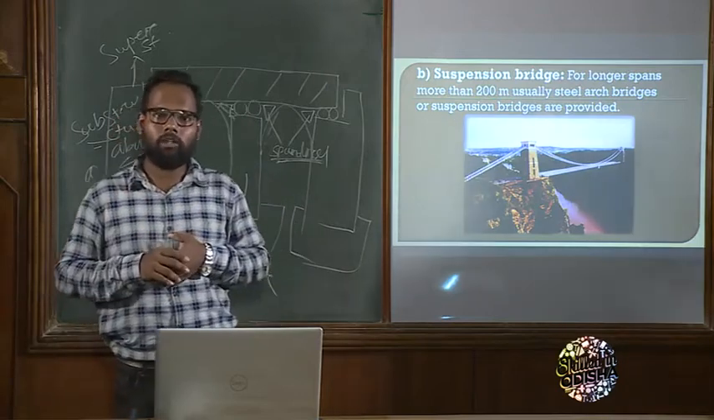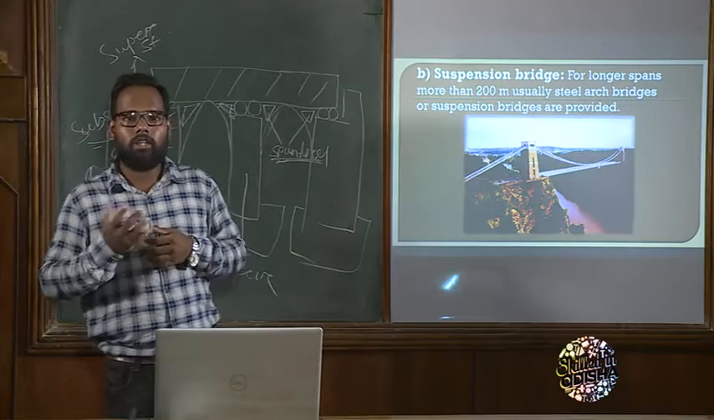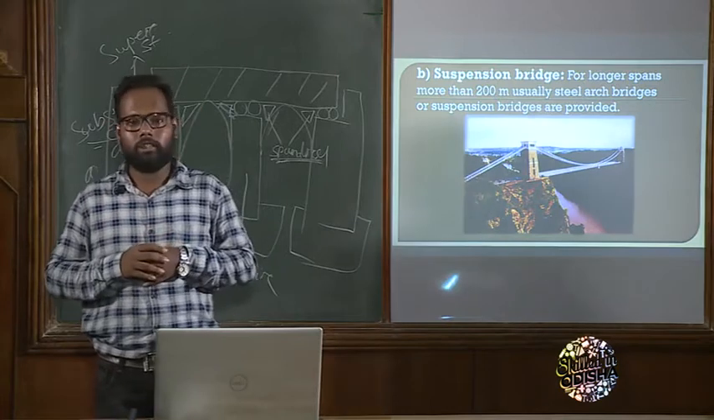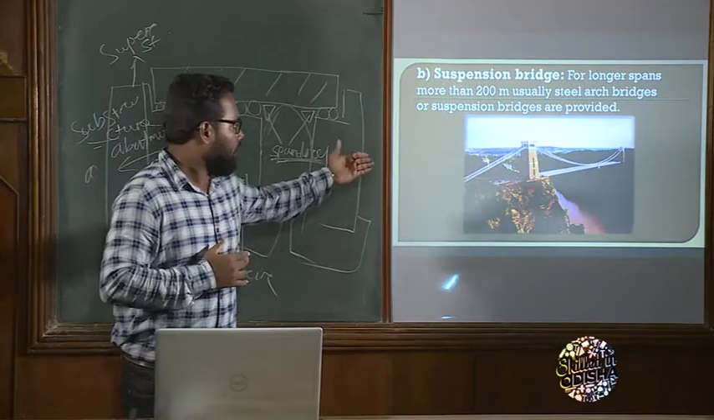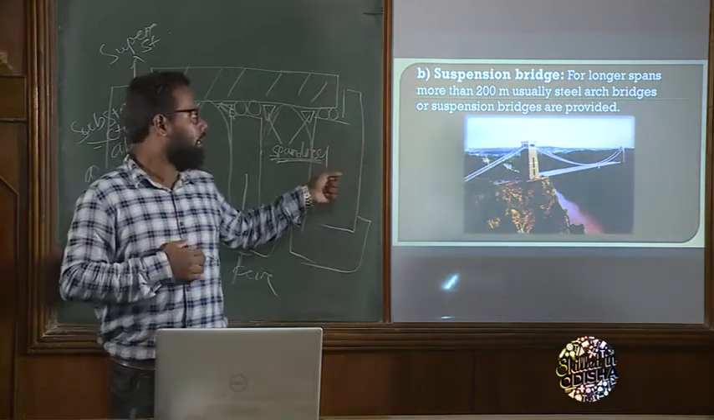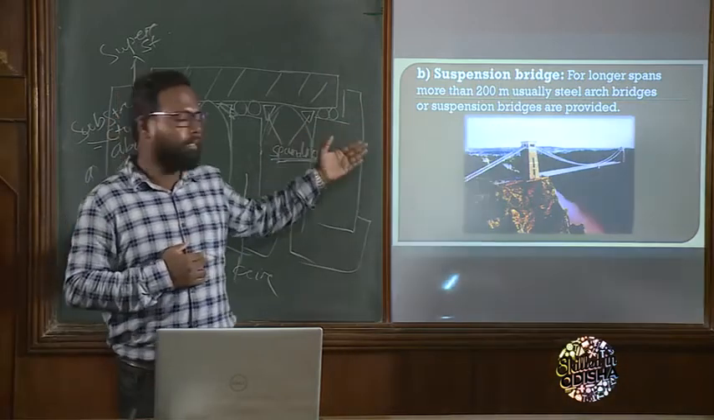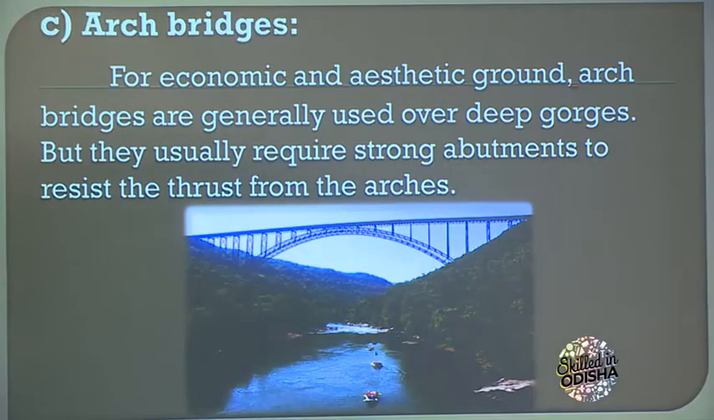Then a doubt comes: sir, a girder bridge is also used for long spans and a suspension bridge is also required for long spans. Then when do we choose the steel girder bridge, and when do we choose the suspension bridge? It depends upon the structure, the base and the architectural view. Then we go for either a steel bridge, suspension bridge or girder bridge. Next, come to the arch bridge.